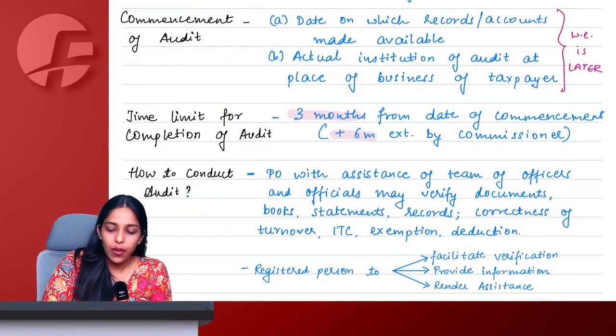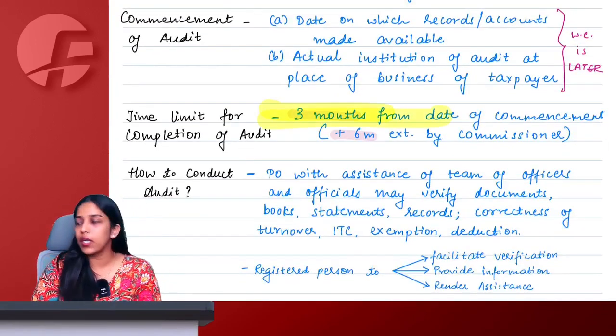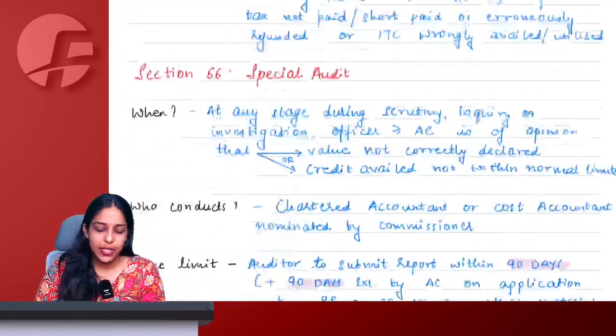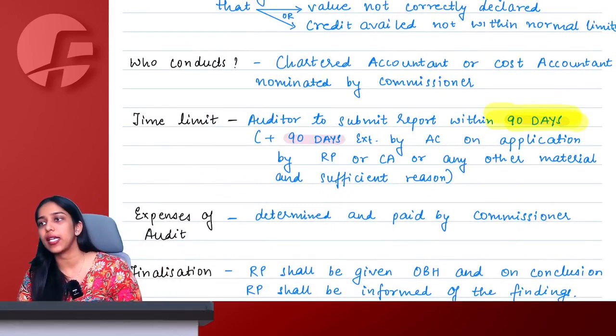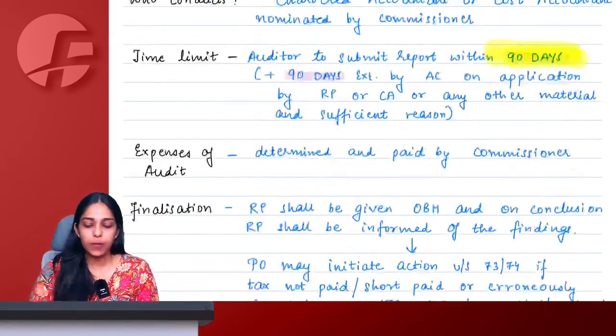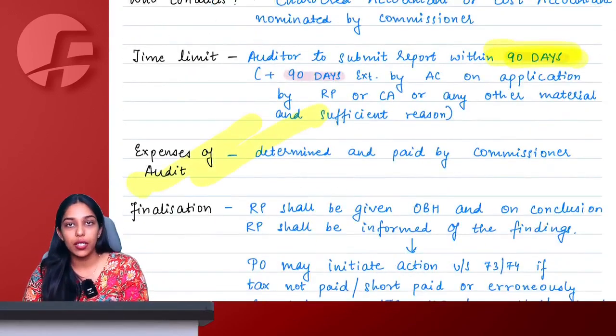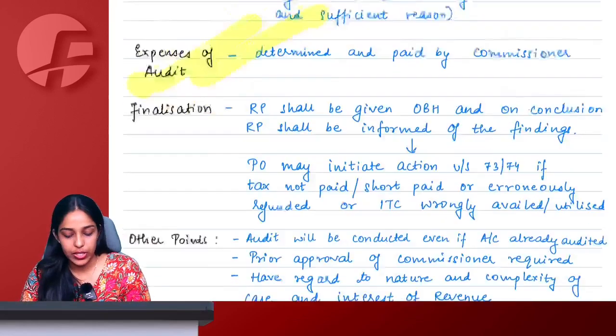Yes, perfect. In section 65, you have to complete the audit within 3 months, plus a 6-month extension is there. And in special audit, yes, perfect, within 90 days, plus a 90-day extension is also there. All the expenses, etc., to pay the chartered accountant are borne by the department, obviously.